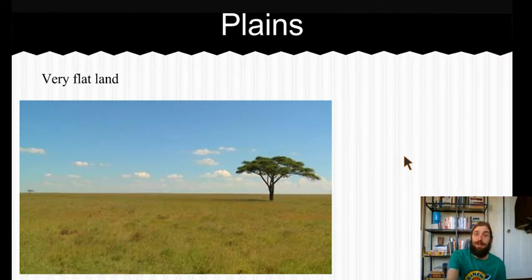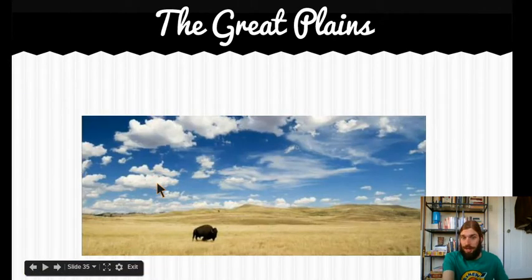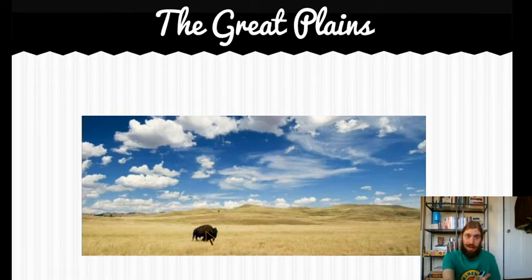Plains. Plains are very flat land. I'm kind of getting bored just looking at them. Okay, plains. These are plains in Africa. We also have the Great Plains here in the United States. Okay, notice the buffalo. That was one of the main resources that the Native Americans living on the plains used. All right. In fact, they lived in teepees so that they could travel around and follow the buffalo.